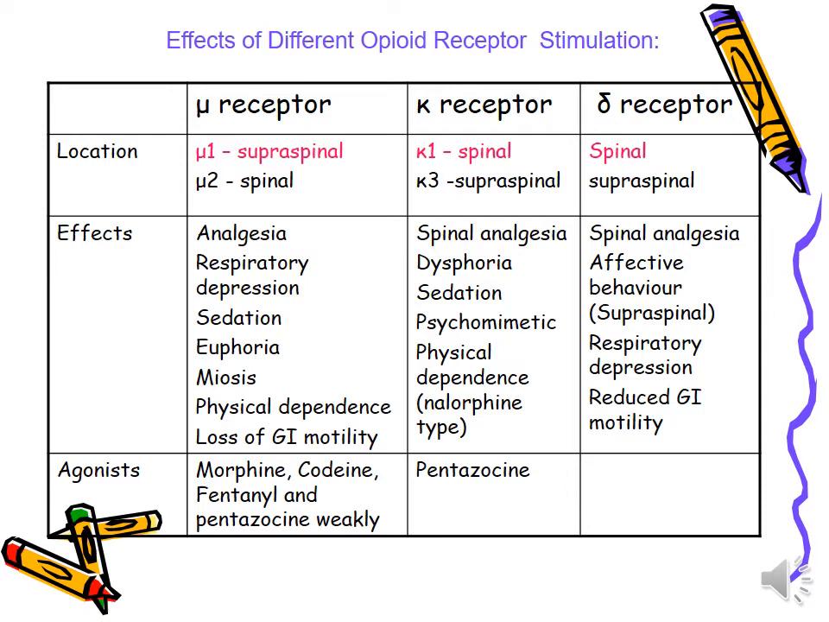Now comes the delta receptor. They are at spinal and supraspinal sites, and the effects are spinal analgesia and effective behavior, in which, as we studied, the perception and interpretation of pain is altered, apprehension and fear are affected. Okay. In spinal effects, then respiratory depression and reduced GI motility will come.